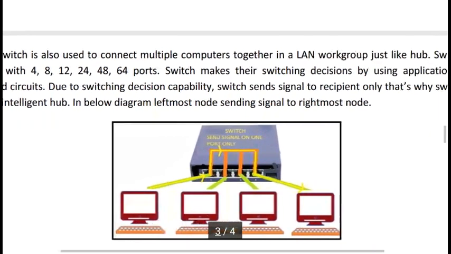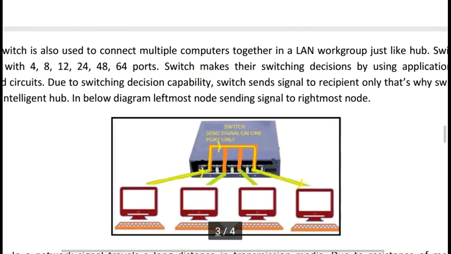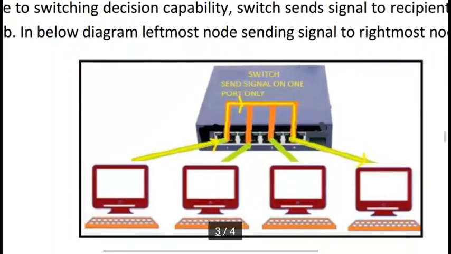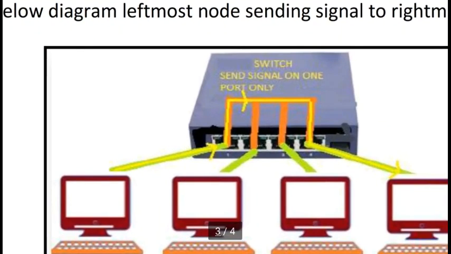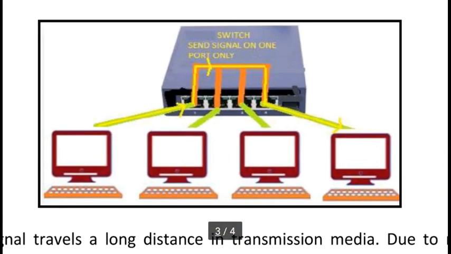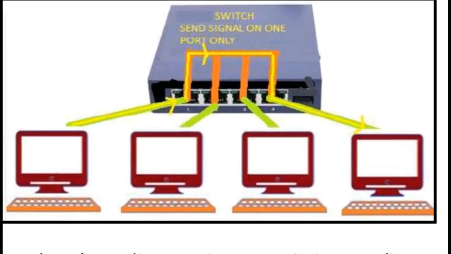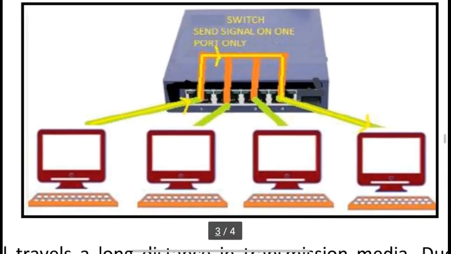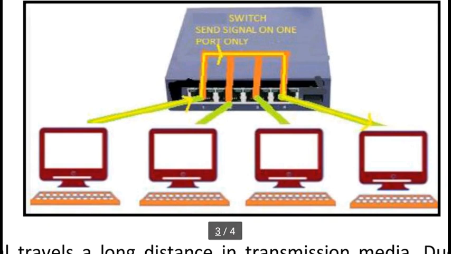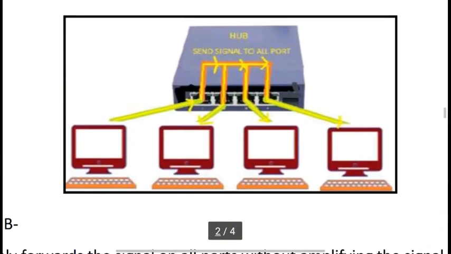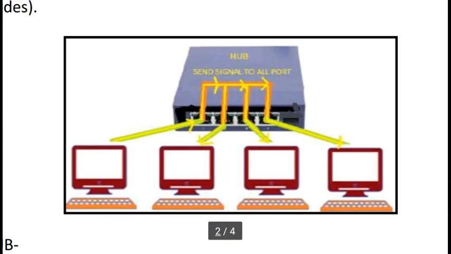In the diagram below, the leftmost node is sending a signal to the rightmost node. You can see the same thing here: a switch sends the signal on one port only. So here you can see the difference. With a switch there is no repetition, only one signal, but a hub repeats the same signal on all the ports again and again.